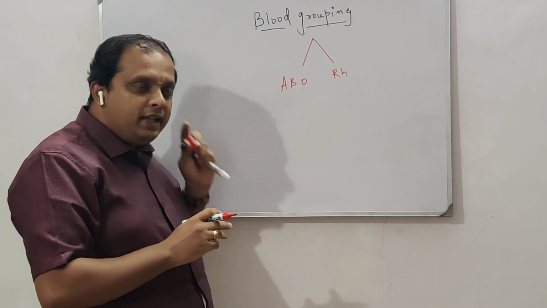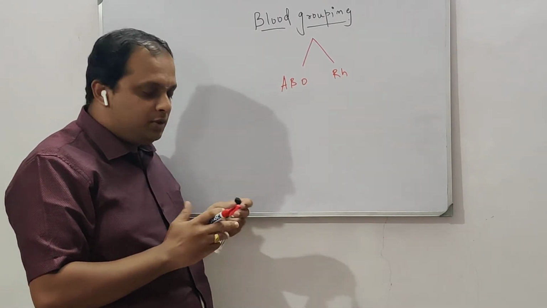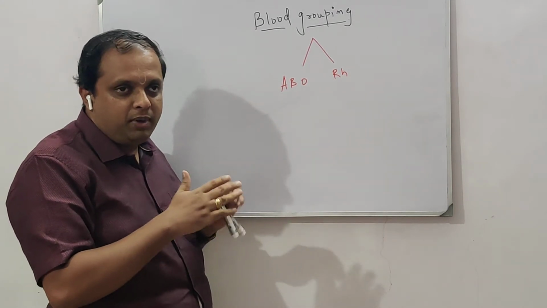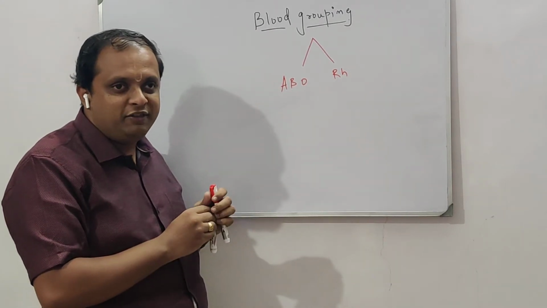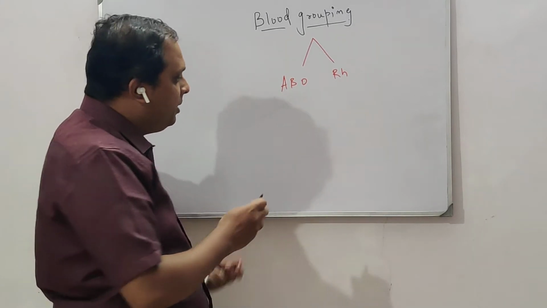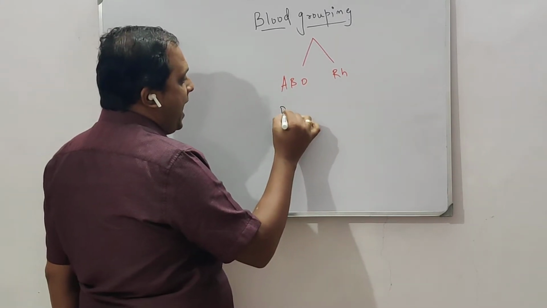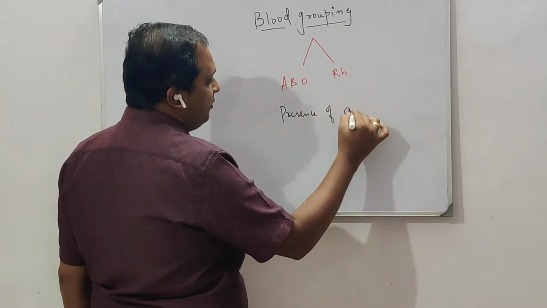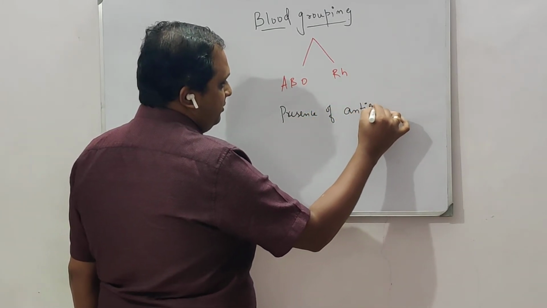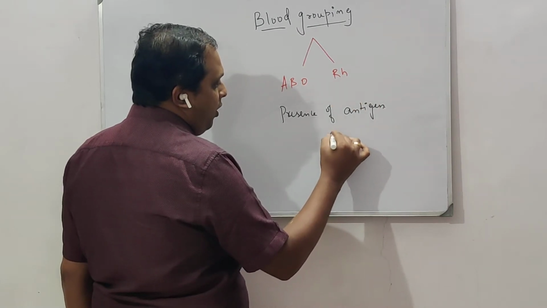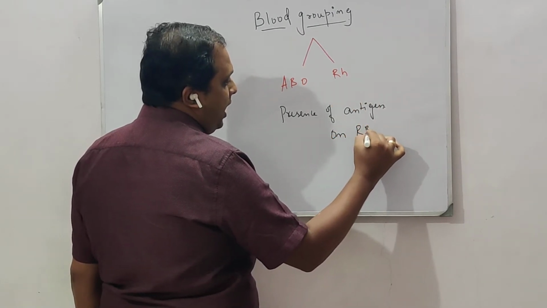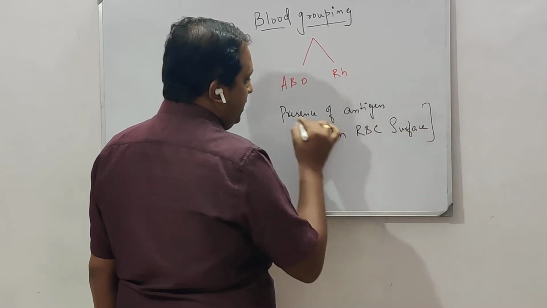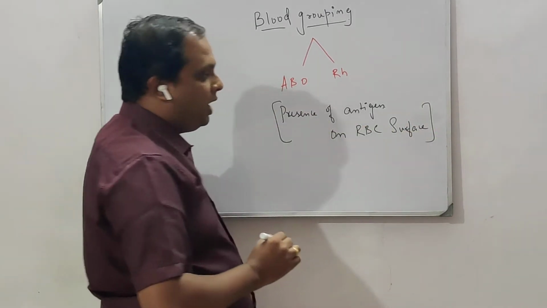Be it ABO grouping or Rh grouping, the one criterion with which the blood is grouped into different categories is the presence of antigen on the RBC surface.